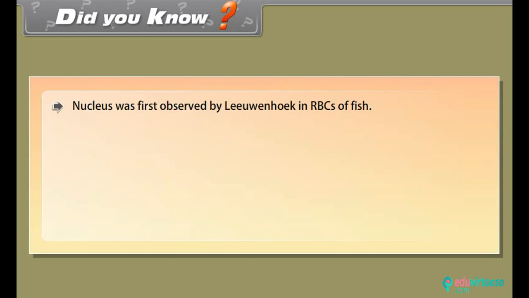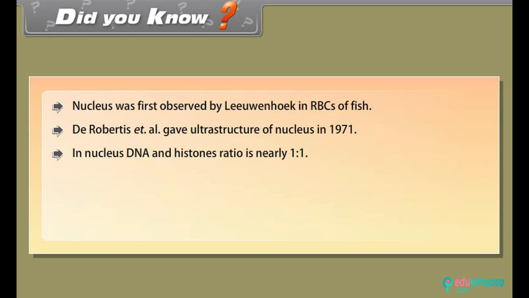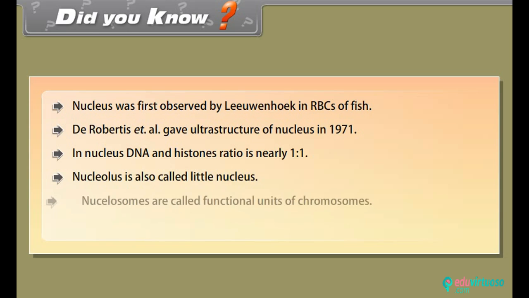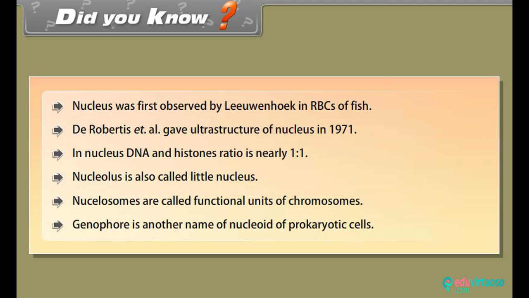Did you know? Nucleus was first observed by Leeuwenhoek in RBCs of fish. De Robertis et al. gave the ultrastructure of the nucleus in 1971. In the nucleus, the DNA and histones ratio is nearly 1:1. Nucleolus is also called the little nucleus. Nucleosomes are called functional units of chromosomes. Genophore is another name for the nucleoid of prokaryotic cells.